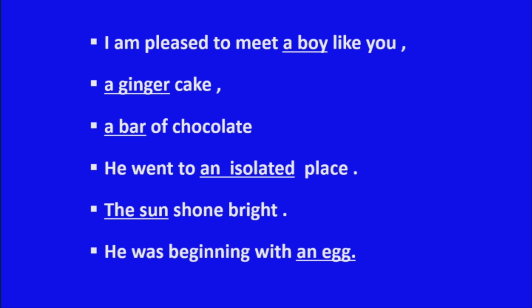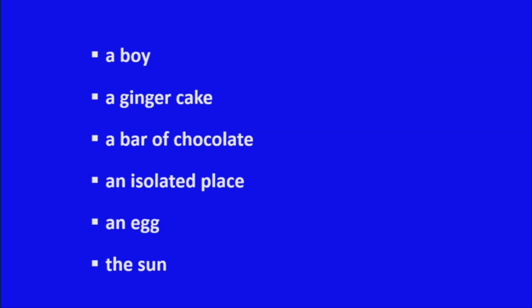He was beginning with an egg. Observe these sentences, even underlined words also you have to observe. Now, underlined words I have written differently: a boy, a ginger cake, a bar of chocolate, an isolated place, an egg, the sun.